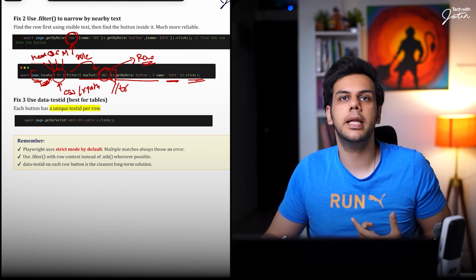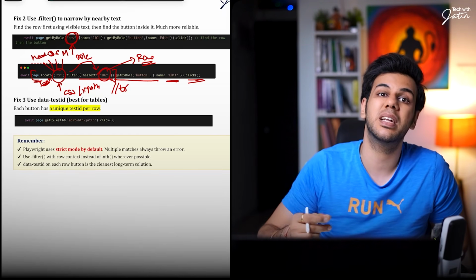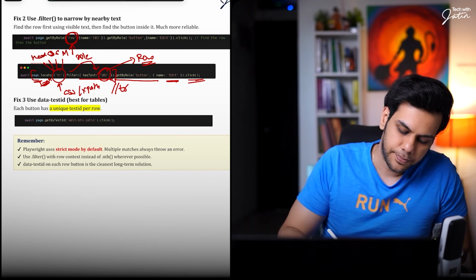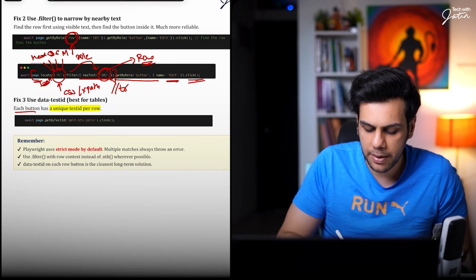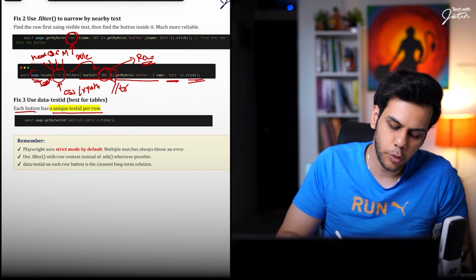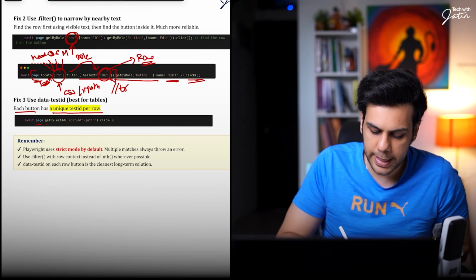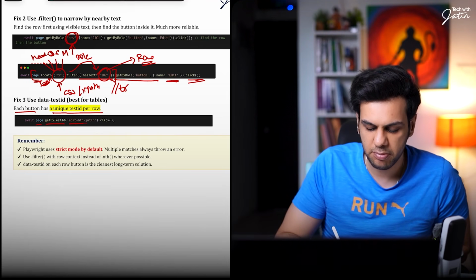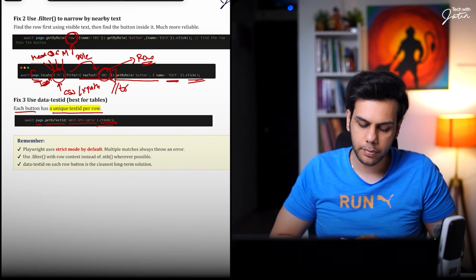Technically, you should be telling your developer to introduce this data test ID attribute to the respective buttons. Of course, each button should have a unique test ID per row. And once it has this unique test ID, you can use page.getByTestId, edit button Jatin, whatever the ID is, and then you can perform the click.